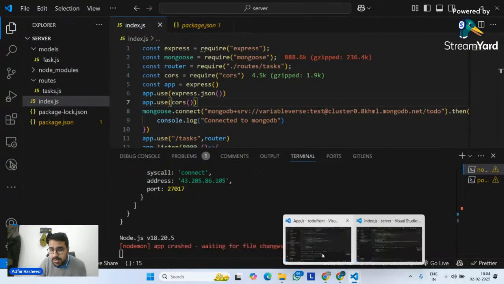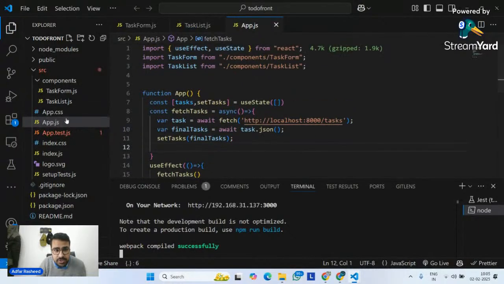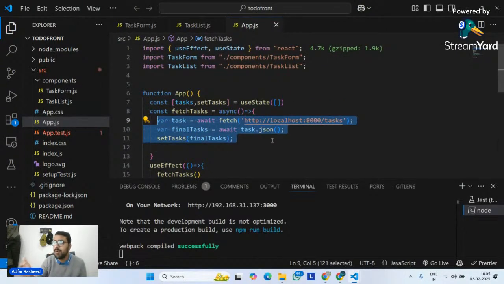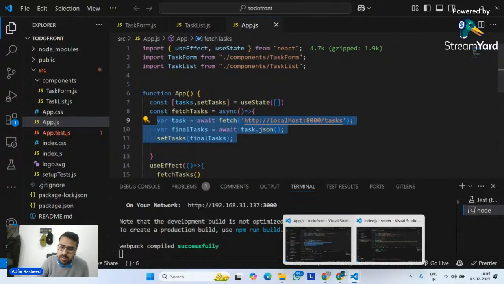And since it's not working with the database, that automatically means when it is going to perform a fetching over there in the app.js, it won't actually make sense. It won't work. Why? Because this API database is not working. And since this database is not working, it's not going to fetch my tasks. So that is the issue over here.